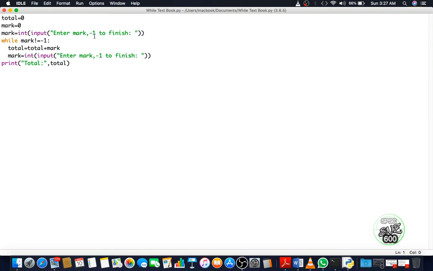When the user presses -1, the program will end. While mark is not equal to, in Python you have to give this sign. If you use not, you have to go for the not equal sign. So total plus mark, and again you have to input the mark inside the loop, and finally you will print the total. So let me run the program.